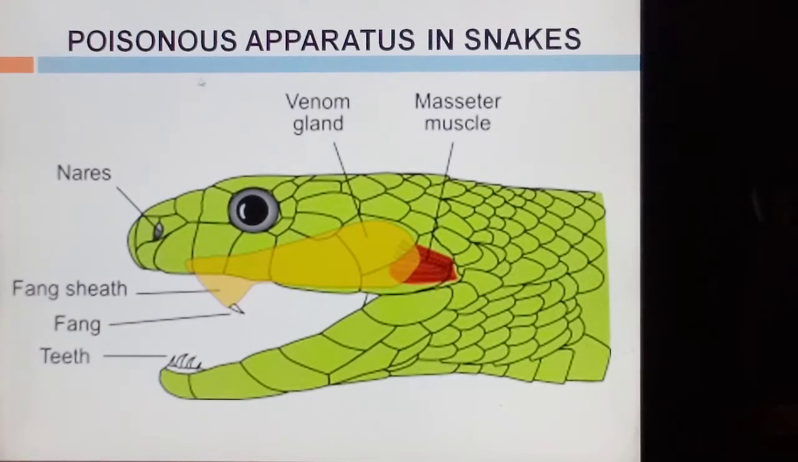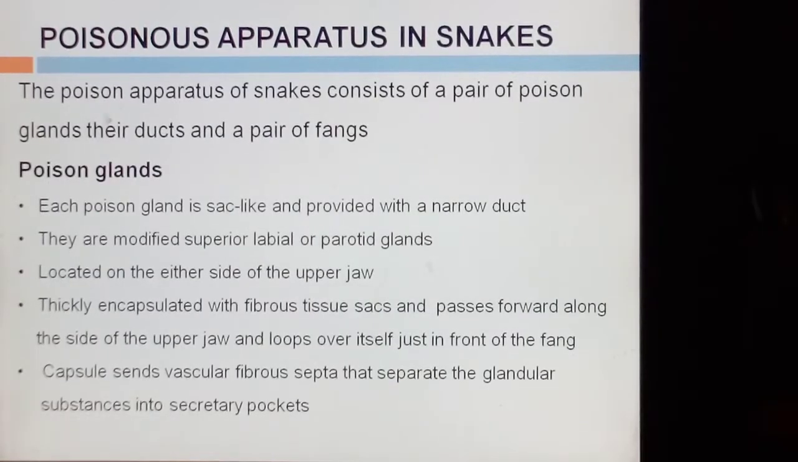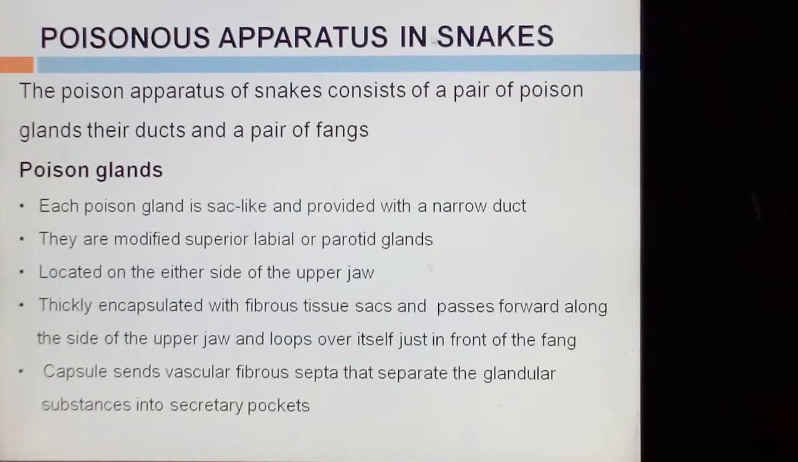These are the poisonous apparatus in snakes. This is a poisonous gland. It has venom. This is a duct. This is a fang sheath and fang, and these are maxillary teeth. The poison apparatus of snakes consists of a pair of poison glands, their ducts, and a pair of fangs.